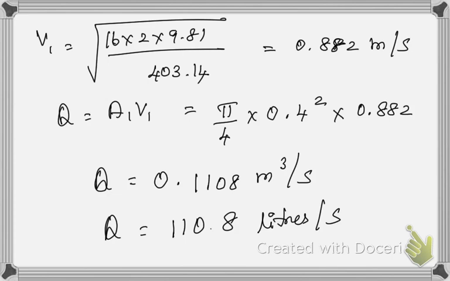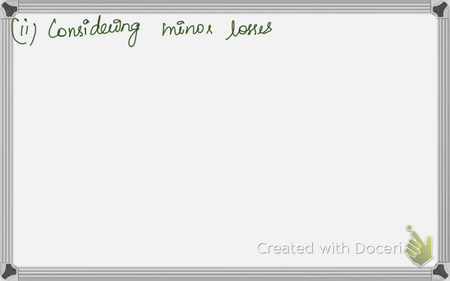Next part is that we have to consider the minor losses and we have to determine our discharge. So we are going for the second part. Second part is considering minor losses. Okay, so for this we have to go back to our figure so that we can see what are the minor losses that we have to take into account.